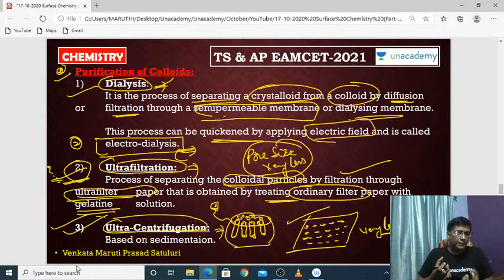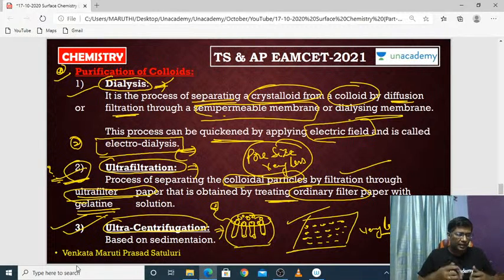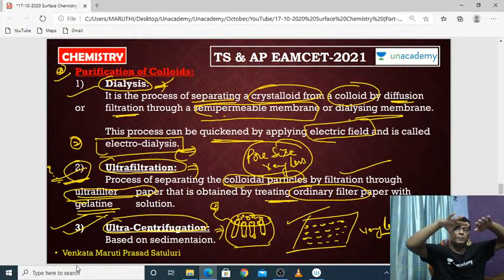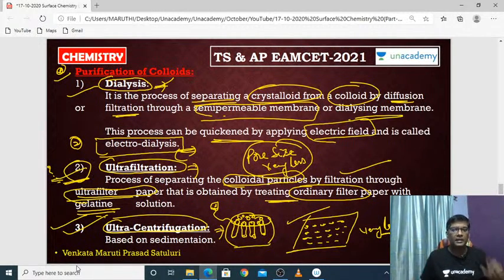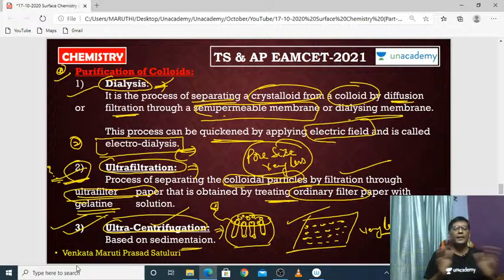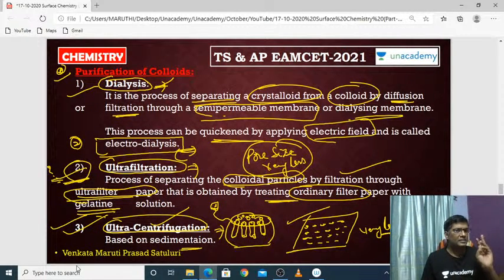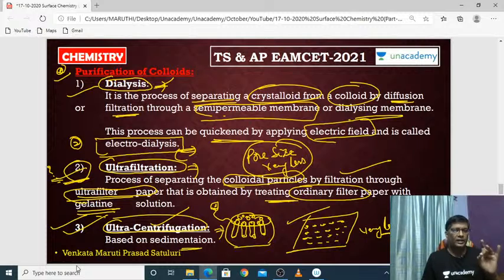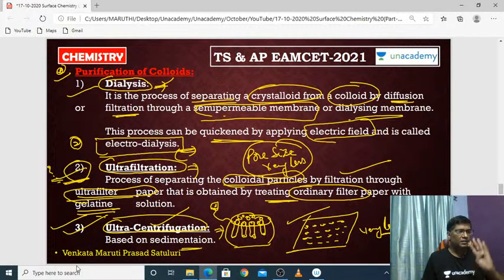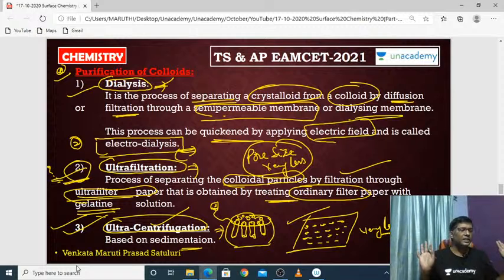Based on the sedimentation technique, the impurities are sedimented at the bottom of the test tube or beaker. So we can separate all the impurities by the ultracentrifugation technique. Dialysis, electrodialysis, ultrafiltration and ultracentrifugation: these four are the important techniques for purification of colloids. So after this, the purification of colloids is over.